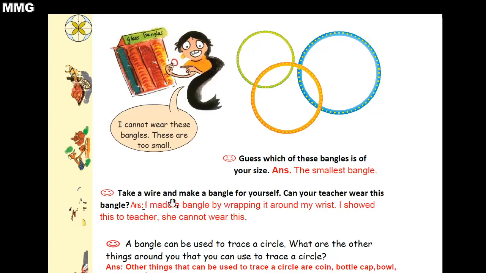आपको एक bangle बनाना है, किससे बनाना है? Wire से बनाना है. So how you will make? What you have to do here, you have to take a wire and you have to wrap it around your wrist. Wrist के around इसको wrap करना है wire को. And I think your teacher would not be able to wear that bangle because the size of that bangle is very small, means the size of your hand and your teacher's hand. Your teacher's hand is bigger than your hand. Okay.